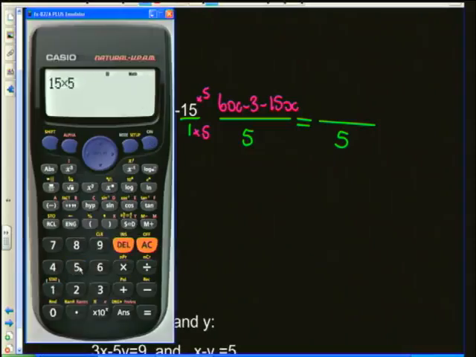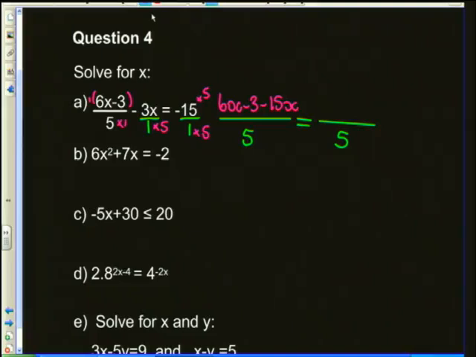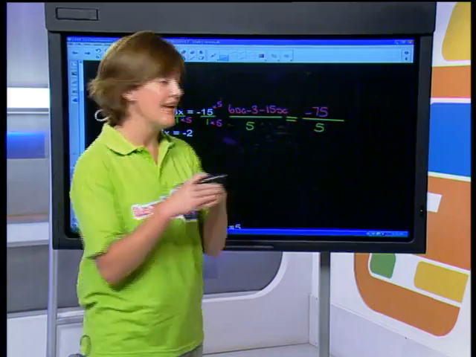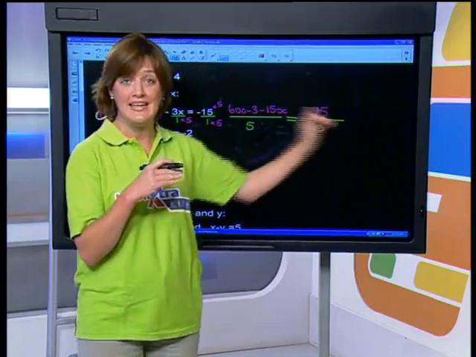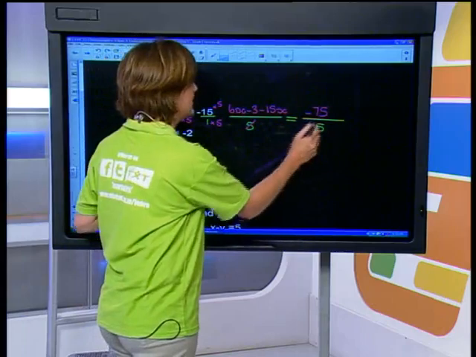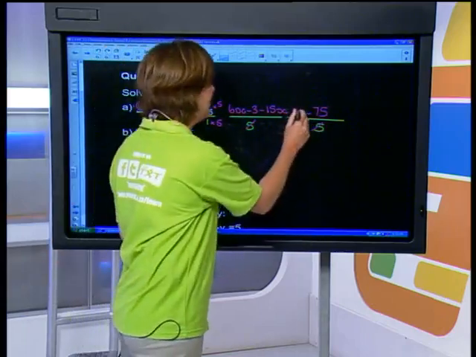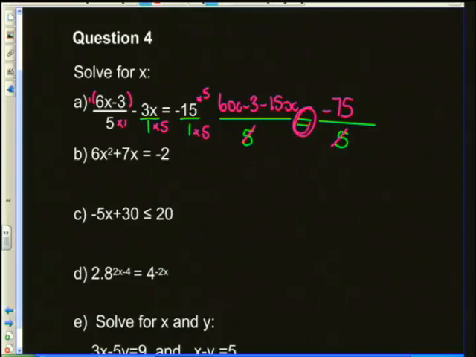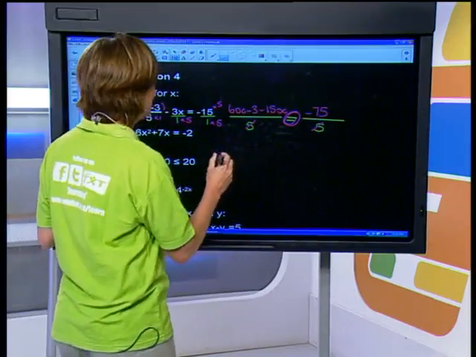15 times 5, and we've got 75. Okay, just to make sure. All right, so we've got negative 75. It's at this point here, and this is where I don't want you to confuse the two. At this point over here, the denominators will cancel each other on either side. So the denominator essentially falls away, okay? Only there. So only when there's an equal sign between the two denominators can you drop it, not anywhere else, okay? Now let's add like terms.